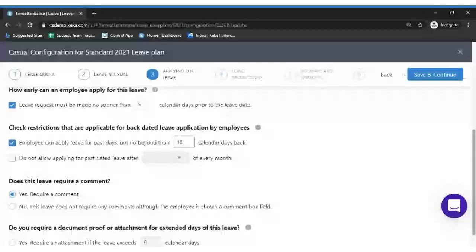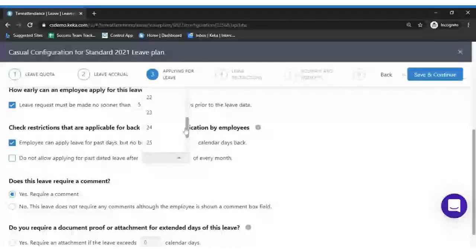In case you allow employees to apply for a past date, you set how many days back they can apply, but not beyond that many calendar days back. I'll say they can apply till 10 days back, not more than that. One more interesting option is do not allow applying for past dated leave after a certain date.